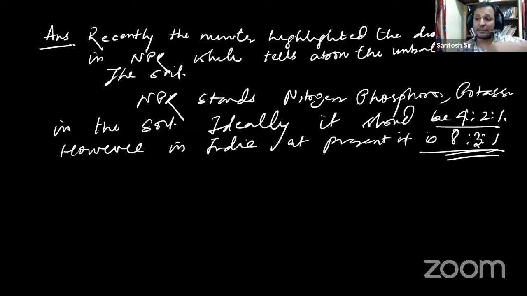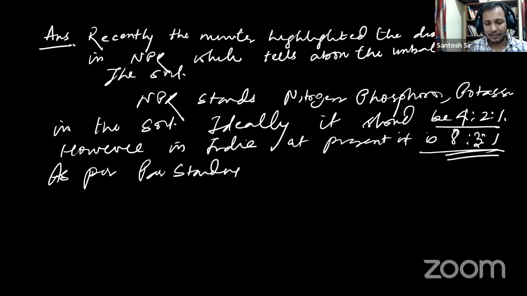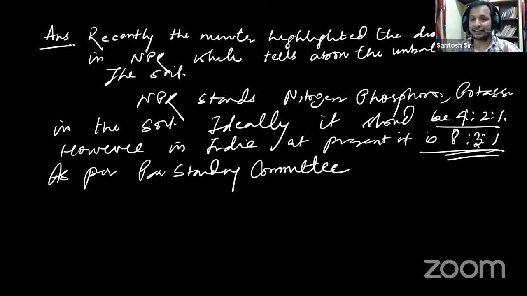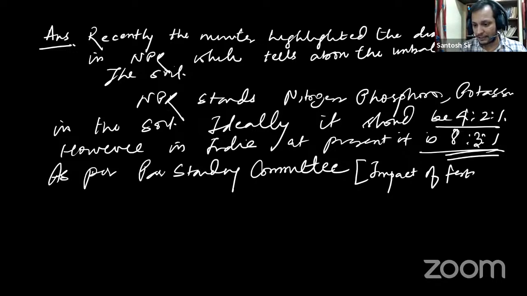Here you can write a little more. You can say, as per the parliament standing committee. Every time you write committees and facts, your answer will get more and more substance. According to one parliamentary standing committee, the name of the report was impact of fertilizer use in India.